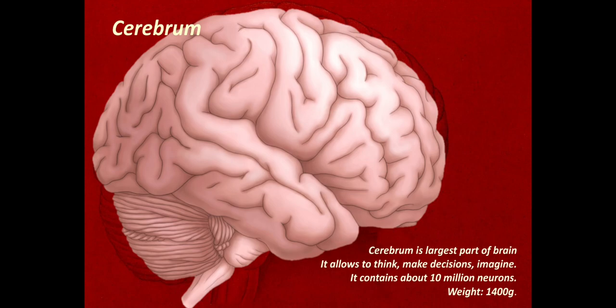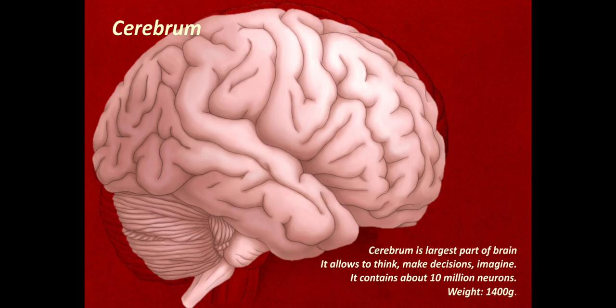Okay, so the cerebrum is the largest part of the brain. Out of the 4 different parts of the brain, the cerebrum is the largest one. So you know the different parts of the brain. What are these 4 parts? First one is the cerebrum. Second is the cerebellum. Third is the diencephalon, and fourth is the brainstem. Out of all these 4 parts, the cerebrum is the largest one.